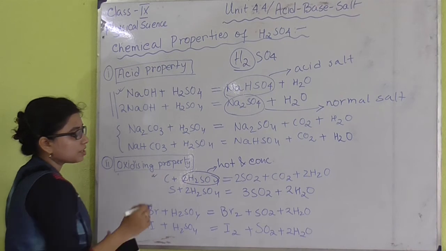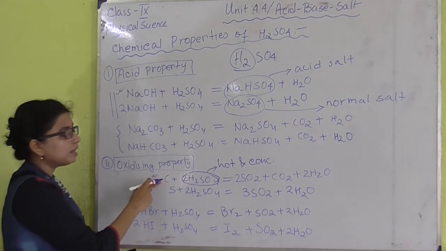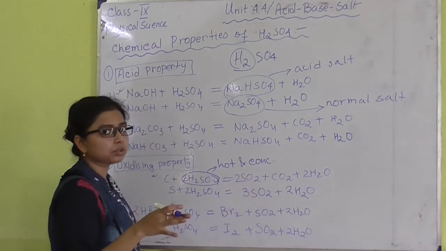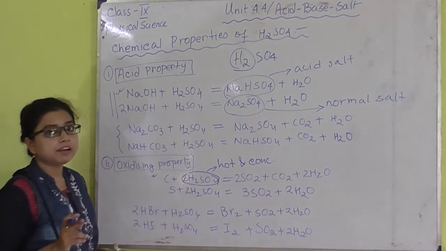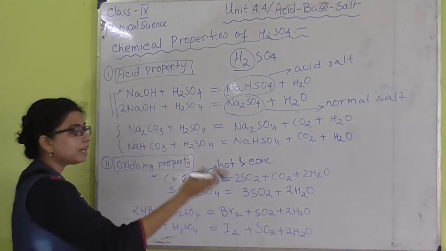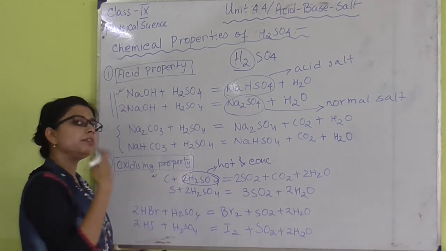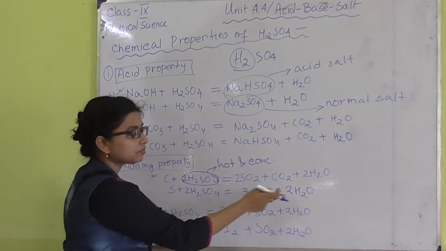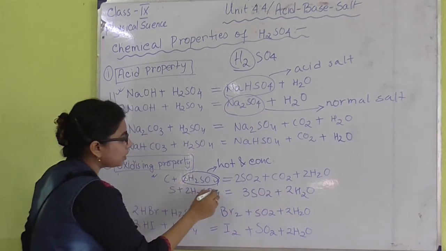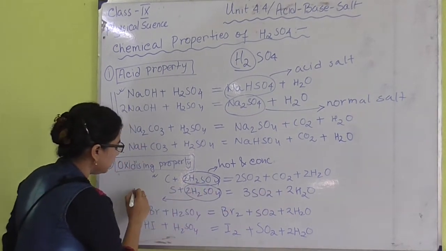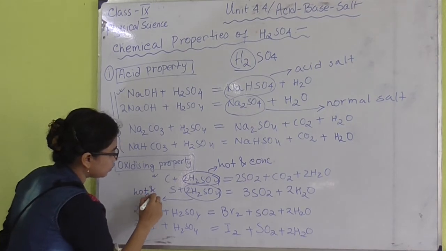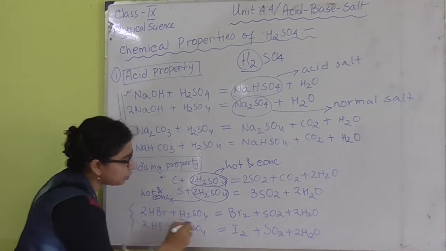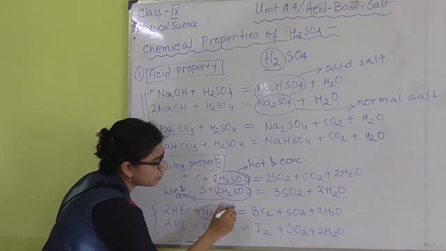In the previous reaction, we had carbon as the non-metal, so we had both kinds of oxides, carbon dioxide and sulfur dioxide. But here we have taken sulfur, and from sulfuric acid we will also get sulfur dioxide, and from sulfur we will also get sulfur dioxide. So together we will get 3SO2 and water, and for both cases we have to take hot and concentrated H2SO4. In the next two reactions, we have to take just concentrated H2SO4.